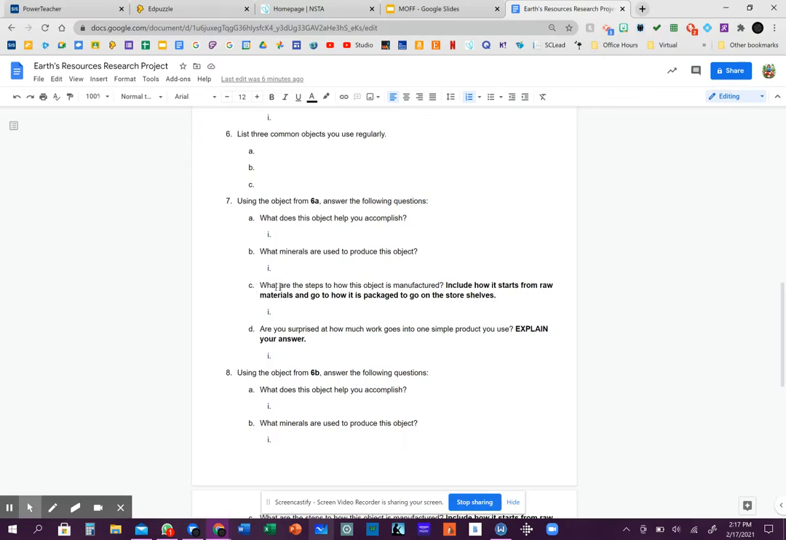All right, and then C, it says, what are the steps to how this object is manufactured? Include how it starts from raw materials and goes to how it is packaged on the store shelves. So when we're talking about the toothbrush, they're going to have the raw materials. They're going to put it through the machine. They're going to have to trim the bristles. They're going to have to make the bristles before they stick them in there. There are a lot of steps that go into making a toothbrush that we don't think about on a regular basis. All right? So that's what I want you to talk about.